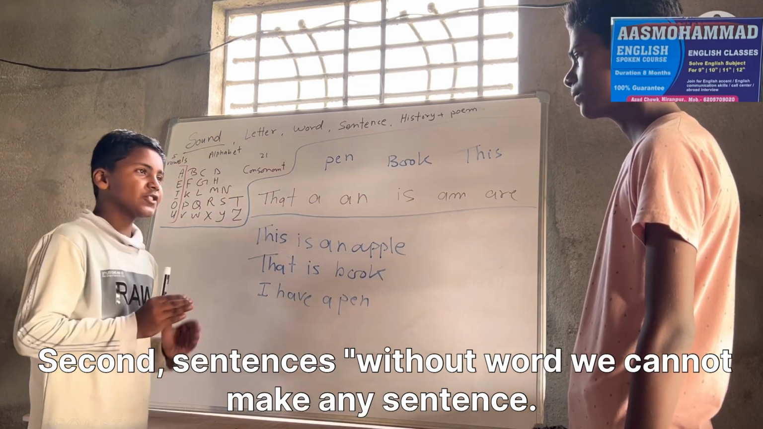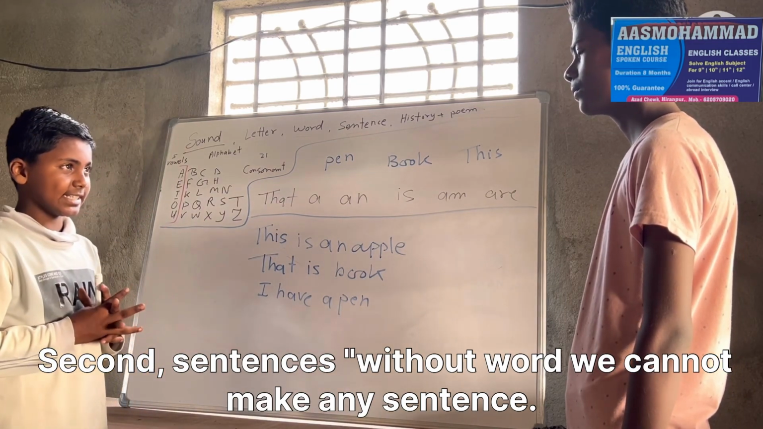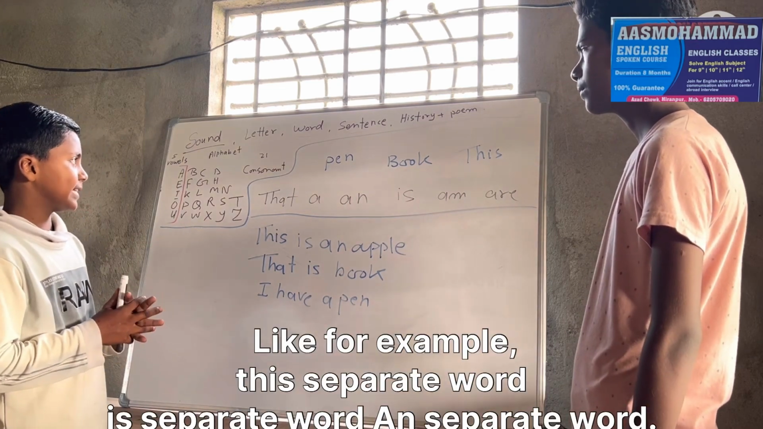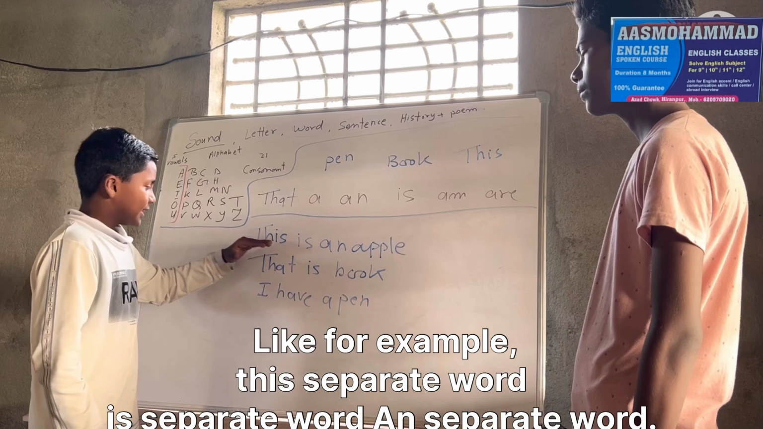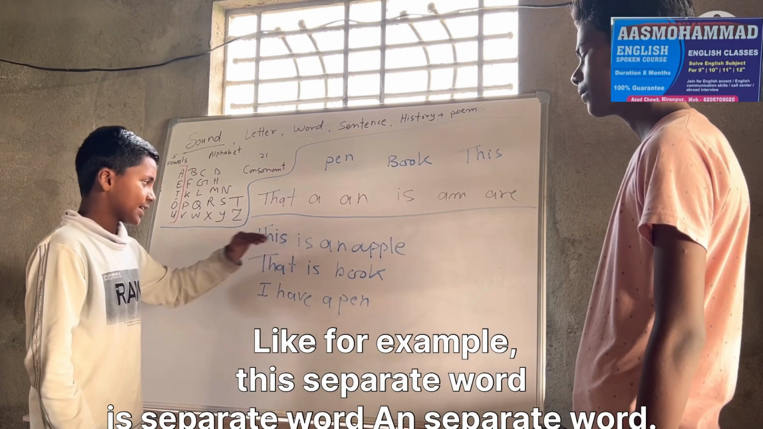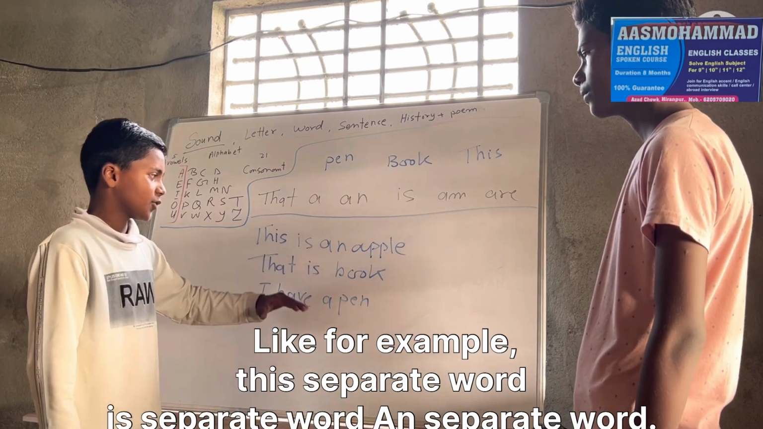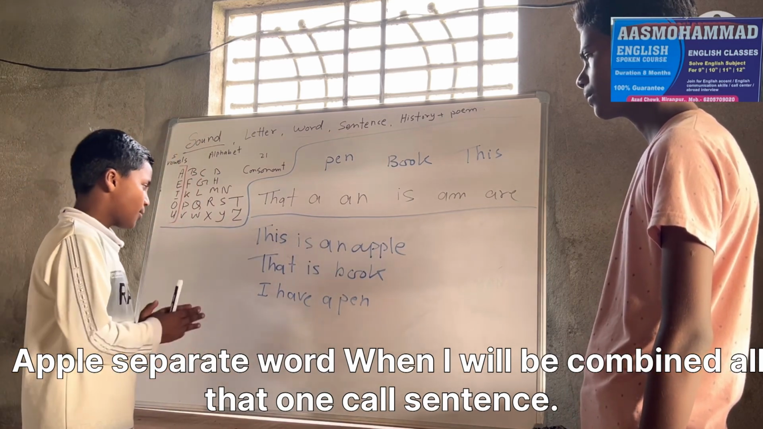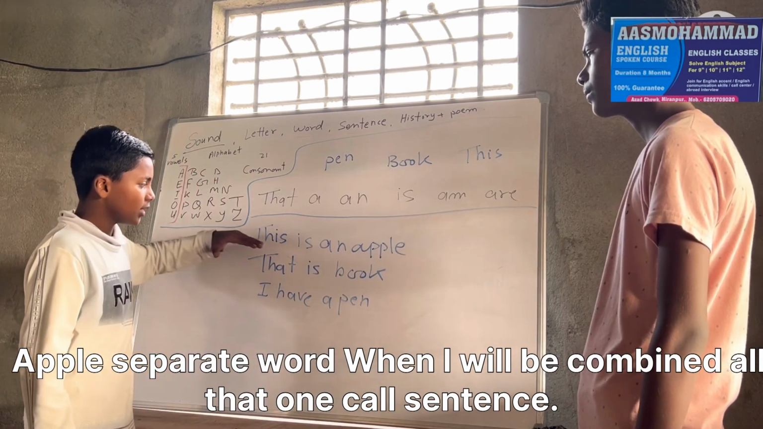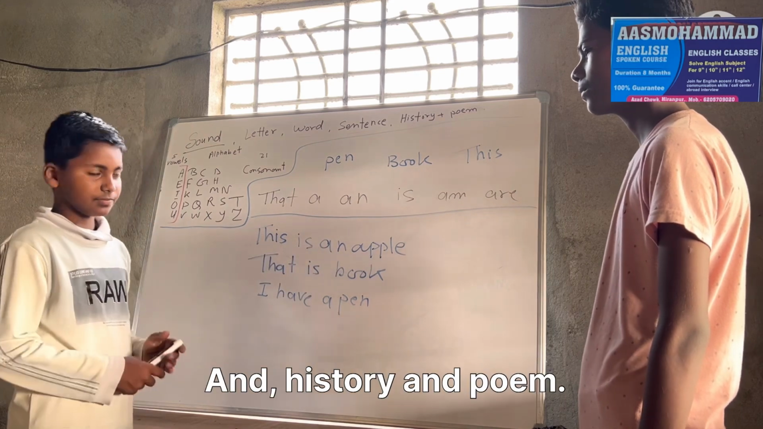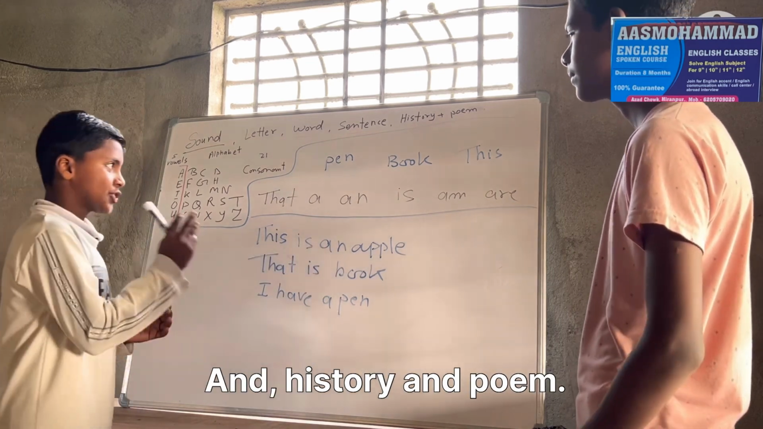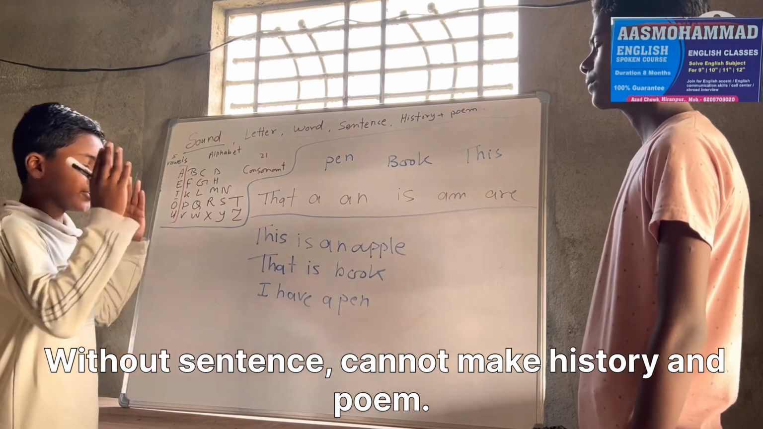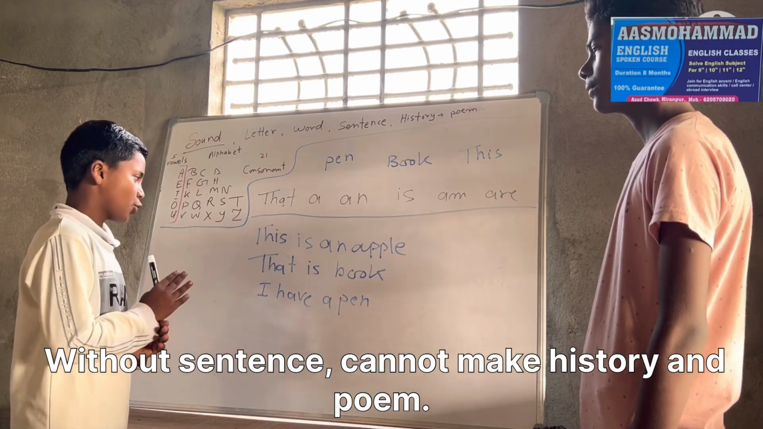Without words, we cannot make any sentence. Word is also important. Like for example, this is a separate word, each separate word, and this is a separate word, apple is a separate word. When I combine all, that one is called sentence. And history and poem. Without sentence, we cannot make history and poem.